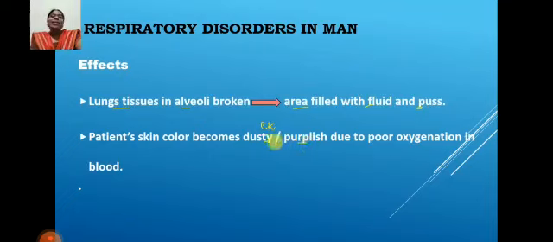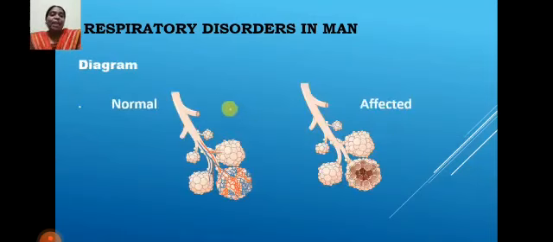Okay, in this diagram you can observe the normal alveoli structure, which is connected with so many blood capillaries. Here you can see the colored blood capillaries, and next is the affected area. You can observe this affected area, where the blood capillaries and the tissue are going to be damaged.